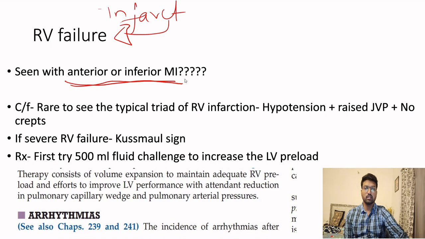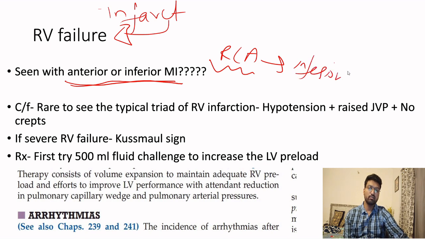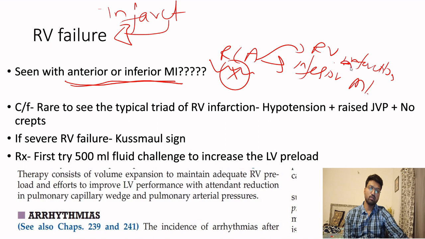of the circulation, and the inferior wall is supplied by RCA. So the right coronary artery will supply the inferior wall of both the ventricles. So if there is RCA obstruction, there is an inferior wall MI. When there is RCA obstruction, the RCA also supplies the right ventricle, so there is right ventricular infarction. So right ventricular failure or right ventricular infarction is seen with inferior wall MI.